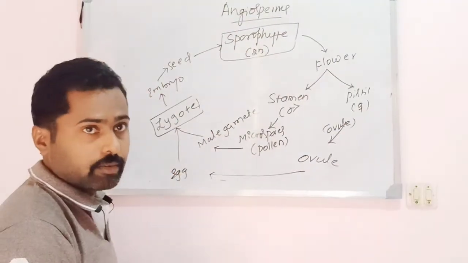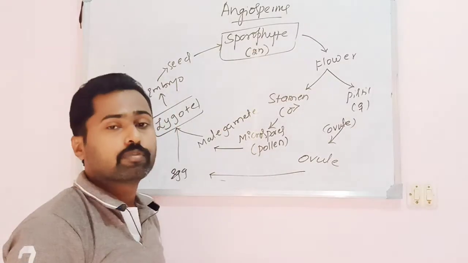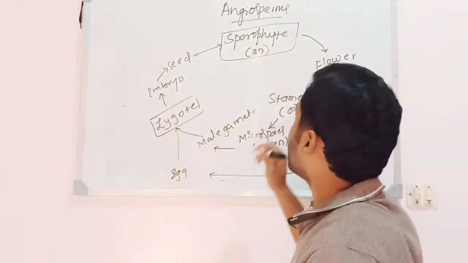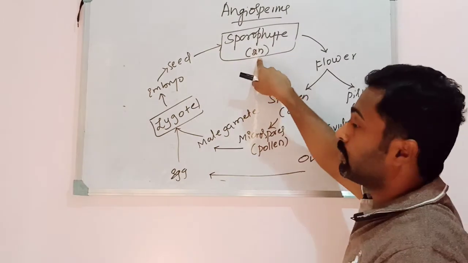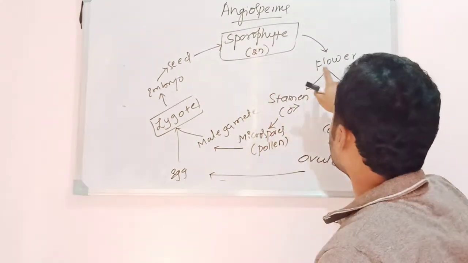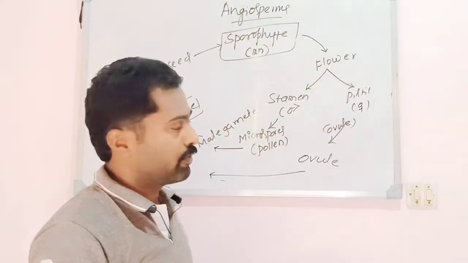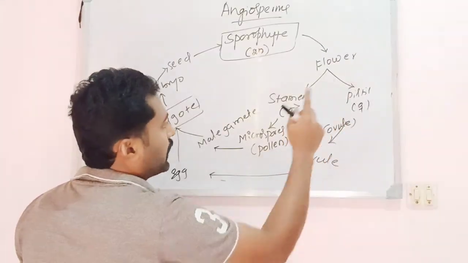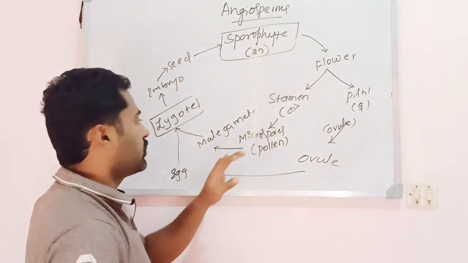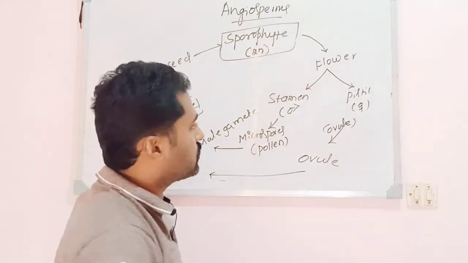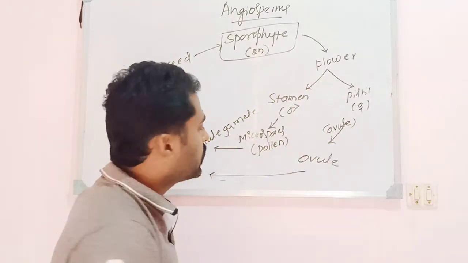The seed germinates and produces a sporophytic plant body. So the sporophyte, the diploid plant body, is the dominant one that produces a flower. The flower bears the androecium and gynoecium, the male and female reproductive parts, the stamen and the pistil. The stamen produces microspores or pollen grains, whereas the pistil encloses the ovule.